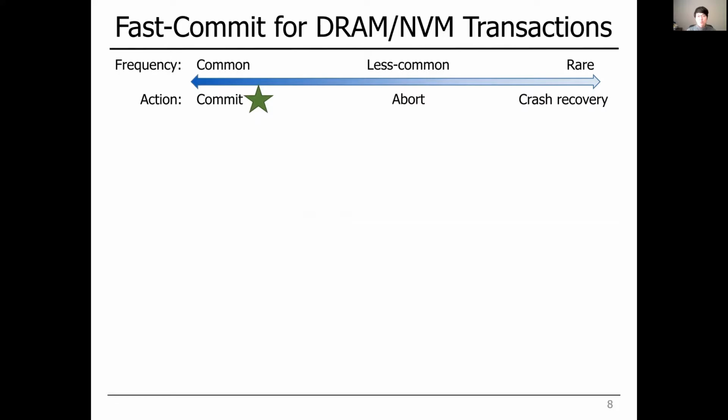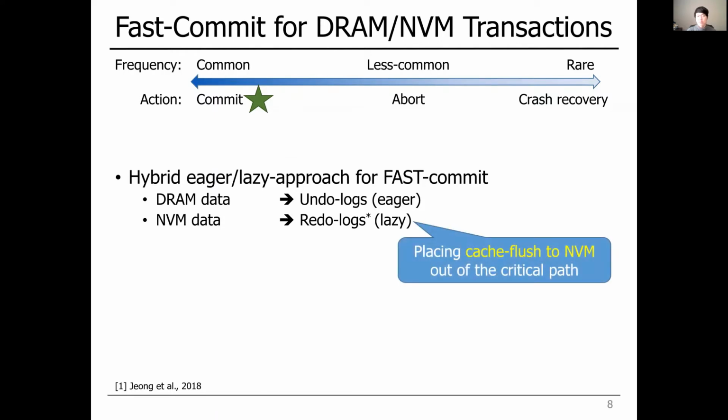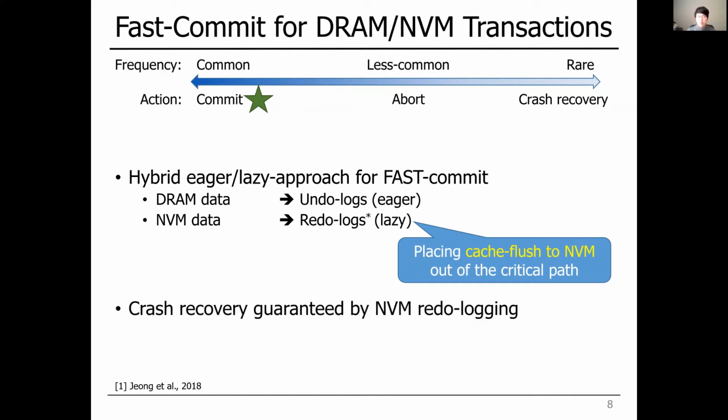The second challenge was to provide a fast-commit protocol for DRAM and NVM transactions to optimize the common case, which is commit. Since there are two types of data UHDM is dealing with, UHDM provides different approaches to each type. So UHDM uses undo logging for DRAM data and redo logging for NVM data. While DRAM data commits faster with the eager approach, which overwrites data in place, redo logging of NVM provides fast commit, since it places the costly cache flush out of the critical path. And lastly, UHDM provides crash consistency with the NVM redo logging.